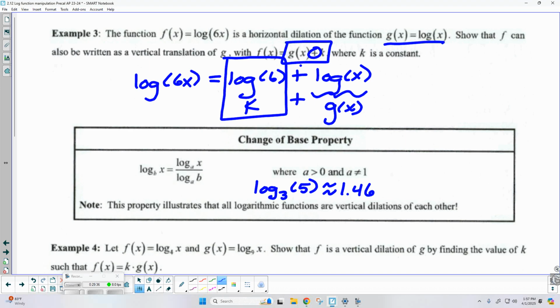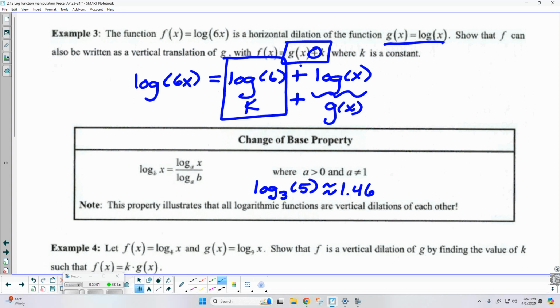All right, now we're moving on to the 4th property, the change of base property. So let's say I have a logarithmic expression, log base b of x. I want to change its base. Now, I can choose whatever base I want, as long as I'm following these two restrictions. The base has to be positive and it cannot equal 1. Beyond that, there's an infinite number of ways I could do it.